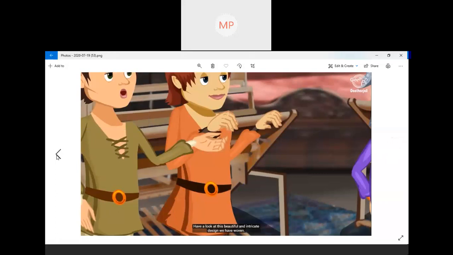Is there any cloth or fabric in their hands? No, there is nothing. So they are just fooling, they are just cheating. Yes, there is nothing in their hands. They are just acting as if they have woven a beautiful cloth. So they are just showing off to the minister. Look at this beautiful and intricate design. But will the minister agree?